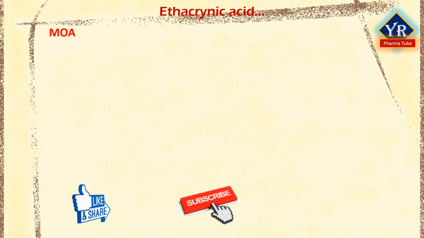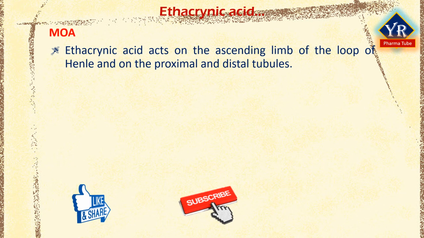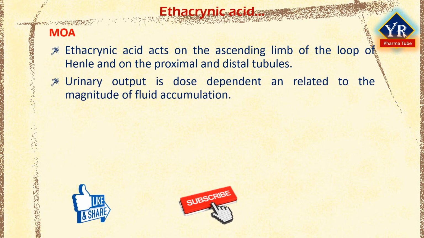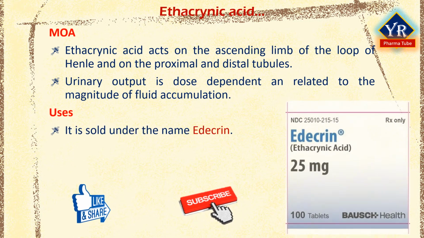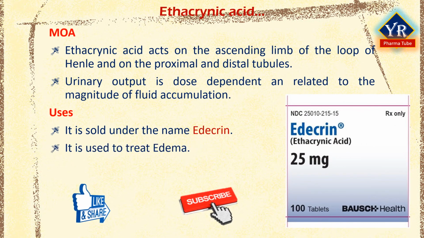Ethacrynic acid's mechanism of action is similar to that of other loop diuretics. Ethacrynic acid acts on the ascending limb of the loop of Henle and on the proximal and distal tubules. Urinary output is usually dose dependent and related to the magnitude of fluid accumulation. Ethacrynic acid is sold under the name Edecrin. It is a diuretic that is used to treat edema when a stronger agent is required. It is available as a pill or injected form.